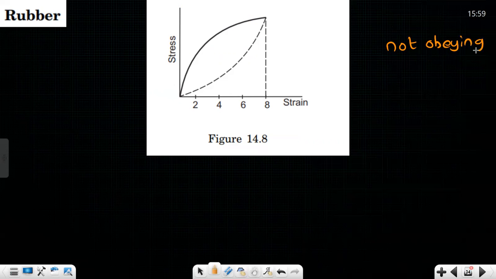Okay. Yes, sir. If it has to obey Hooke's law, the graph between stress and strain should be a straight line. Correct? Yes, sir. It's not a straight line, it's curvilinear. So this is how the stress and strain are varying. Sir, I think this kind of increase is quadratic. So it's not exactly a straight line, sir. Some kind of curve. It can be cubic, quadratic, fourth power, fifth power, whatever the degree might be, we don't know. But it's curvilinear, not a straight line.